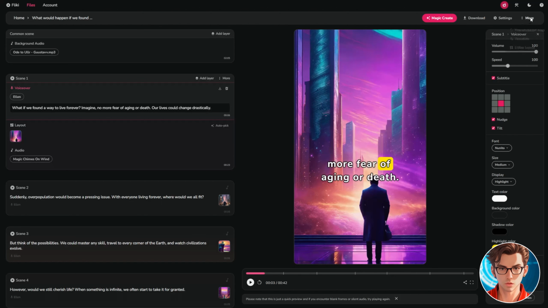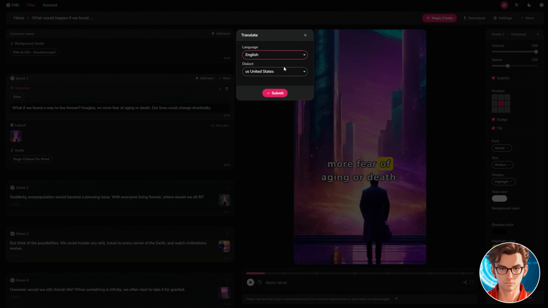You also have the option to translate your video into any language with just one click. First, click on More, then on Translate. A pop-up will appear, allowing you to change the language and even the location for the translated video.